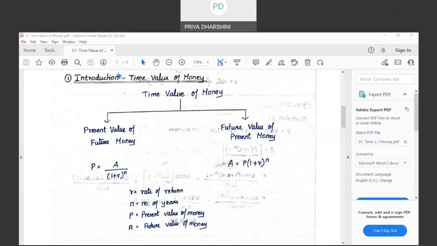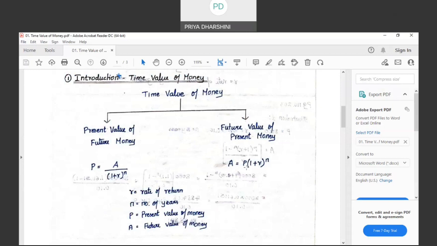Because that A I am not going to receive immediately. Suppose I am making an investment for 1 year, that A I will receive after 1 year only. In such case, A is called the future value of money, or the money which I will receive on maturity of investment. So, A being the future value of money, P is the present value of money.